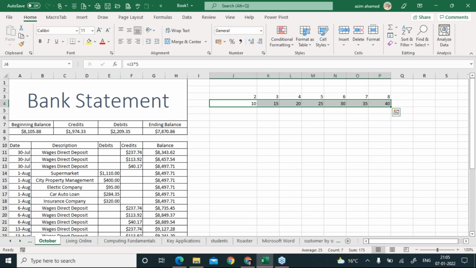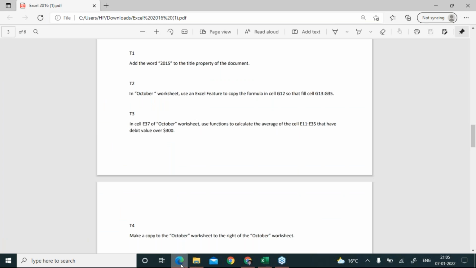And Minakshi, is that clear? Okay. I hope this is clear to everybody. I'm going to read the next question. So this one we have done so far, right?